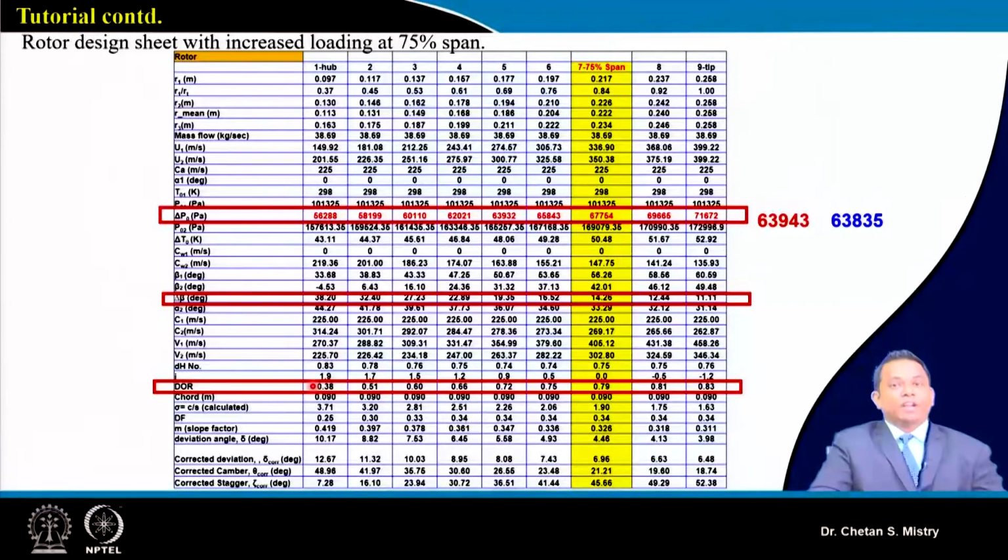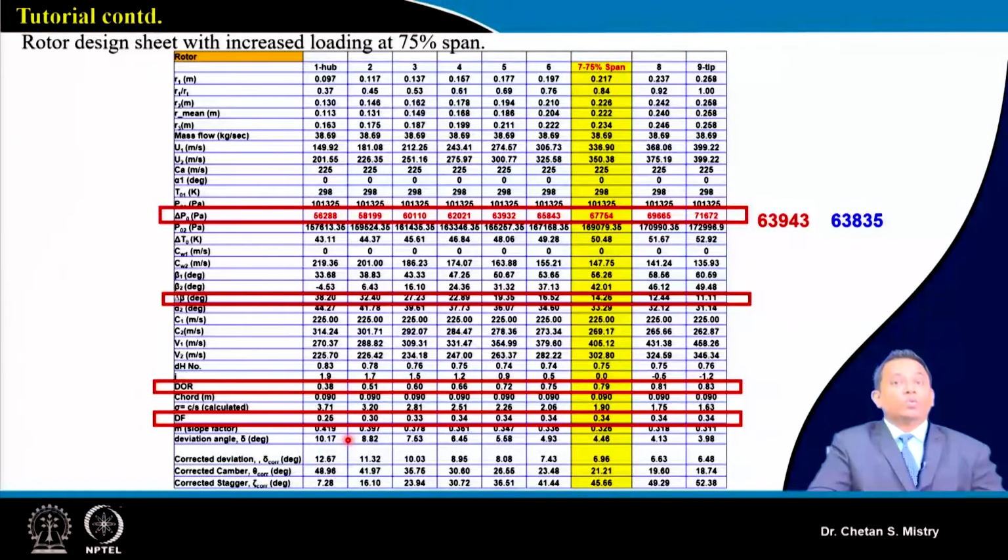But maybe when we were discussing the low speed configuration, this was a problem. So accordingly we were modifying our delta P0 at the hub. This is in a reasonable range, we can say 0.38, and at the tip this is coming to 0.83.